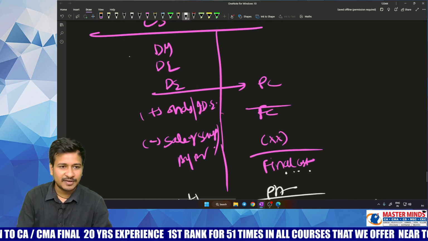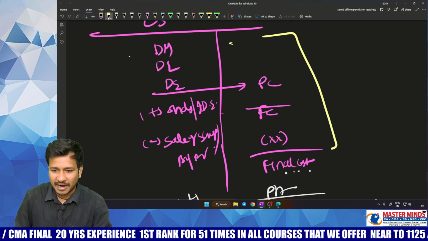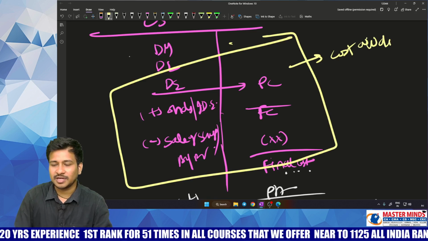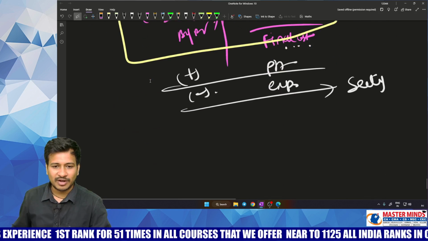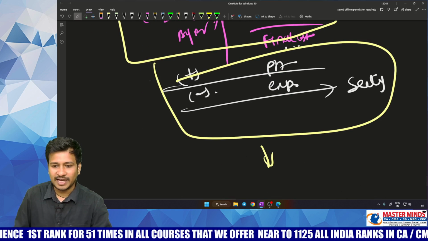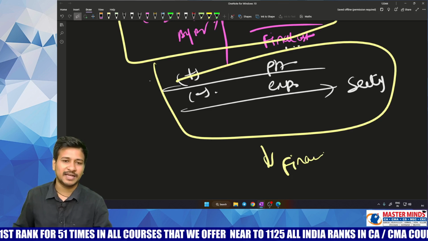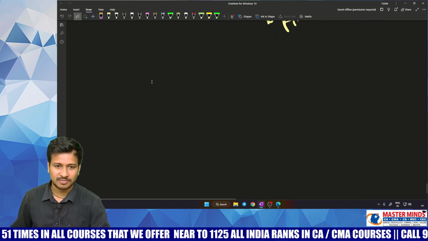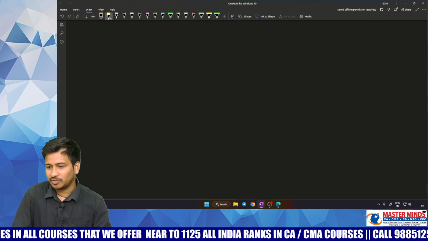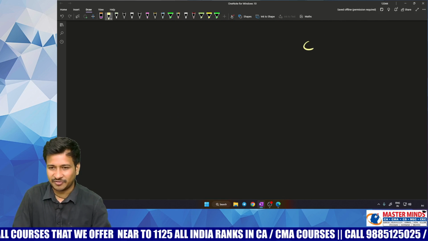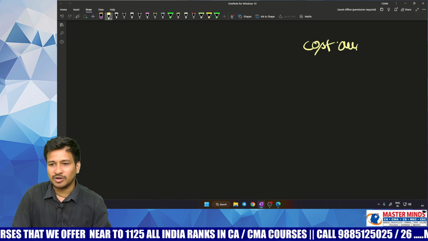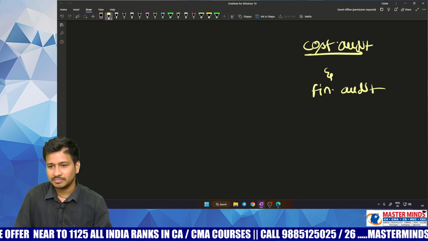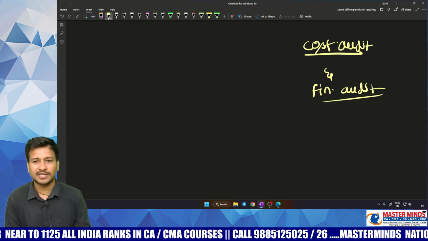So for your kind information, up to this part, cost audit shall be dealing with. From this part, financial audit shall be dealing with. So this is the major difference between these two things. So just take care. Would like to have a proper revision and a proper reference between these two things. Number 1 is all about cost audit and number 2 is all about financial audit. That is like general audit.